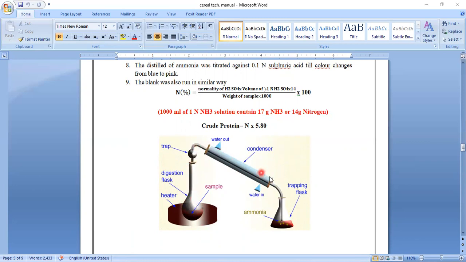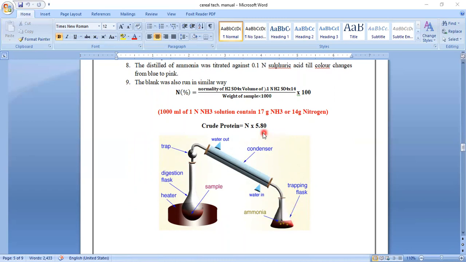Then it is connected with the inclined condenser, where after the chemical reaction, when the ammonium sulfate has formed, the vapors go through this condenser, and here in the condenser those vapors get converted into liquid, and that liquid ammonia is collected in this conical flask and titrated against the acid, it may be boric acid or hydrochloric acid.